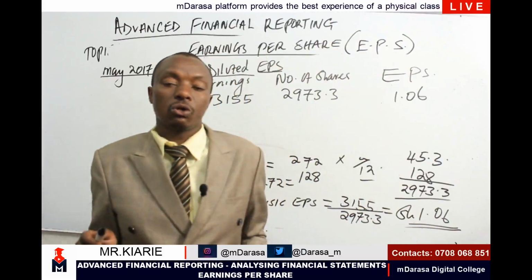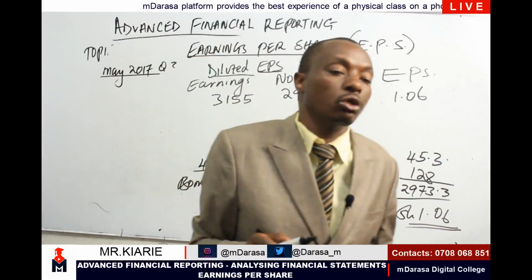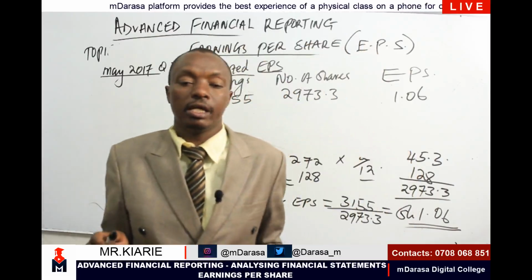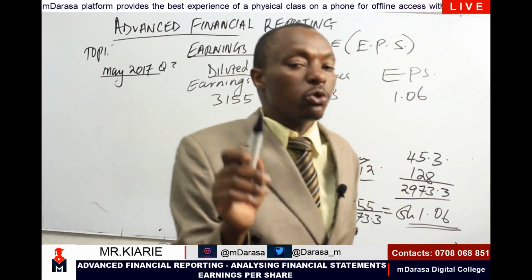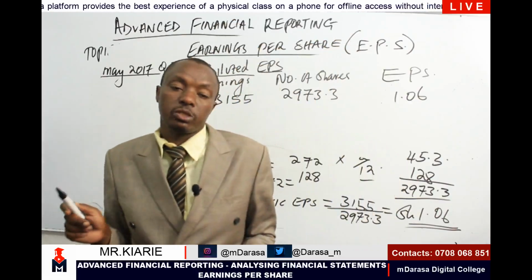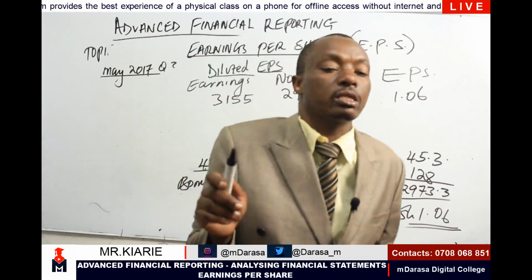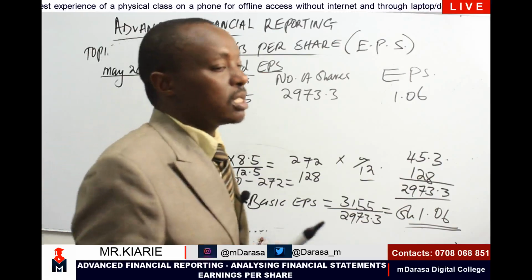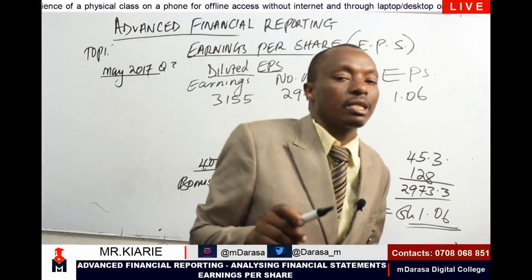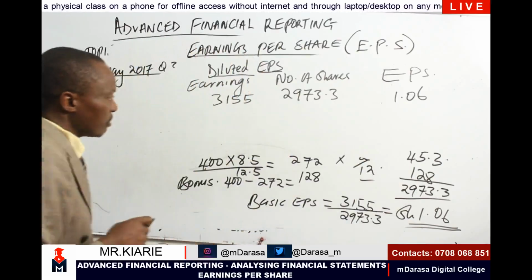That interest was helping me to reduce my tax burden. Therefore, as I consider the savings, I must consider the savings net of the tax effect.